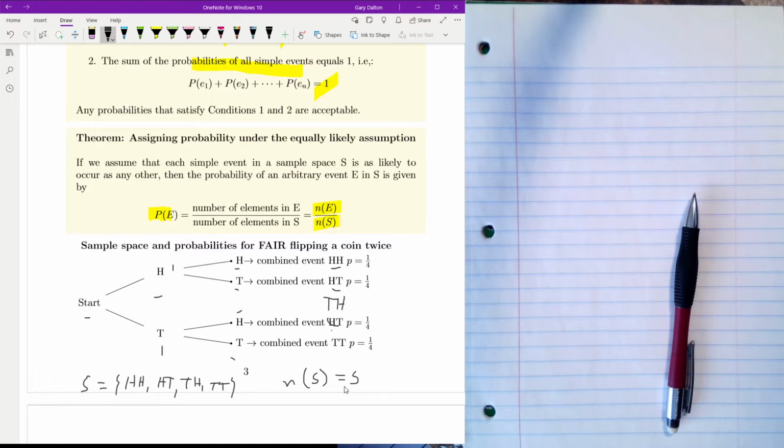So the simple event probability, there's one of these, there's one HH, so that means 1, the number of the elements in the event space divided by 4, the number of elements in the sample space. And assigning equally likely, they all have the same weight. They're all 1/4.